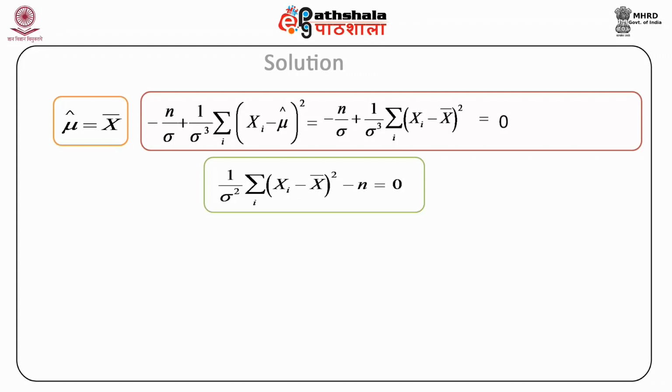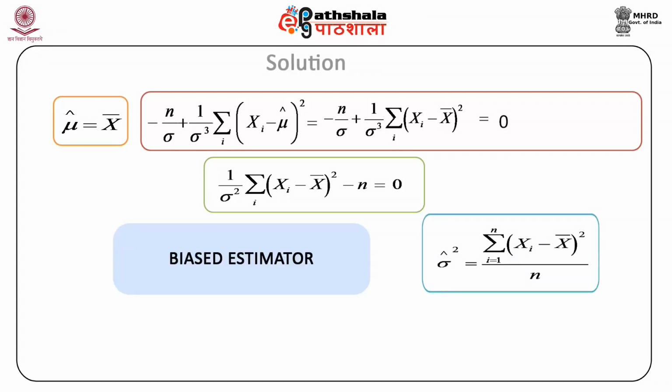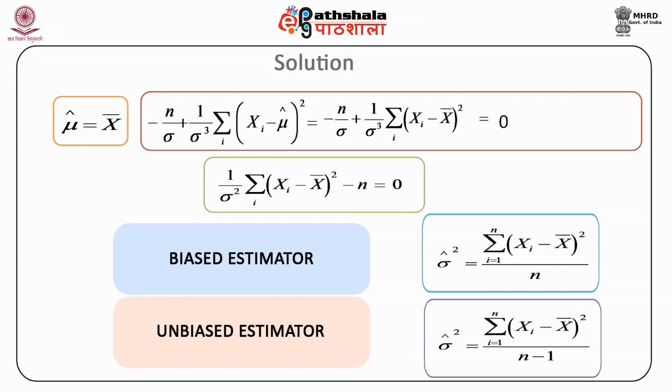So rearranging the terms, we obtain the MLE of population variance as sigma hat square is equal to summation of (xi minus x bar) whole square divided by n. Now this is not an unbiased estimator. The unbiased estimator of variance is given by sigma hat square is equal to summation of (xi minus x bar) whole square, where summation is of i from 1 to n, divided by n minus 1.